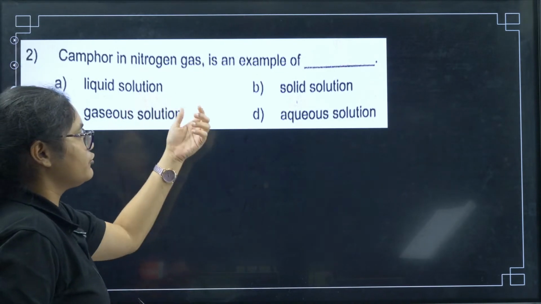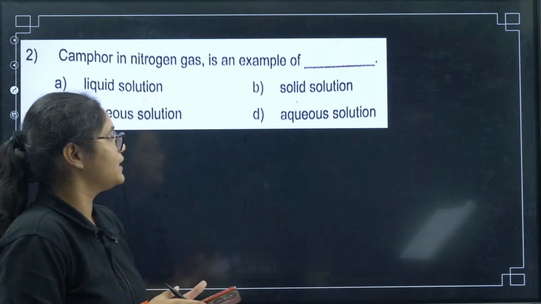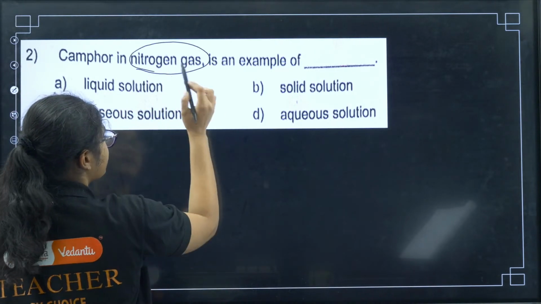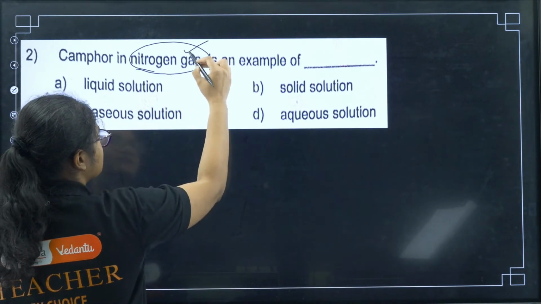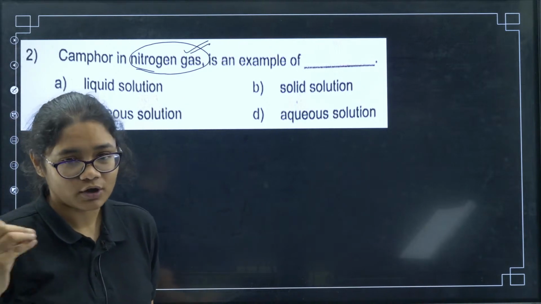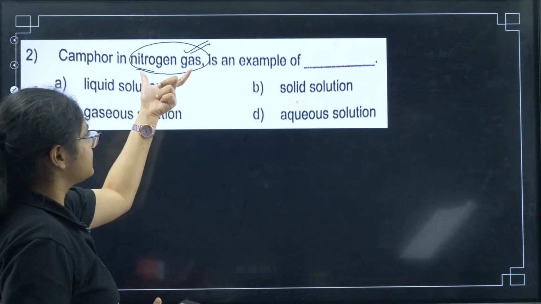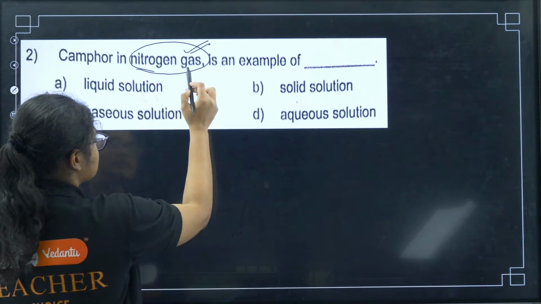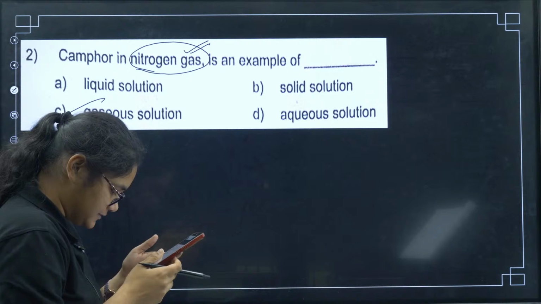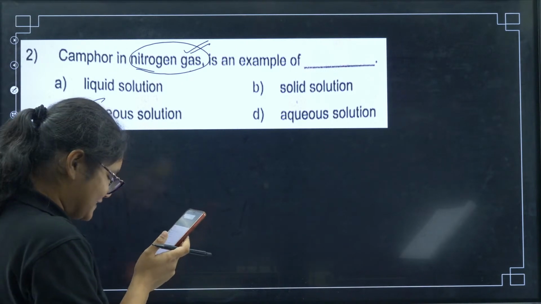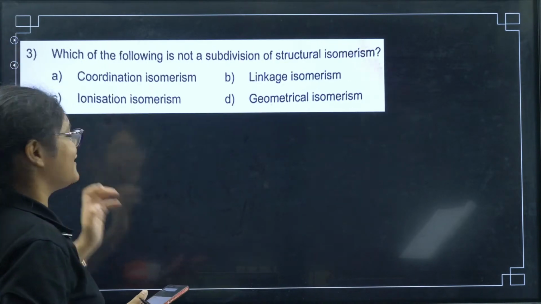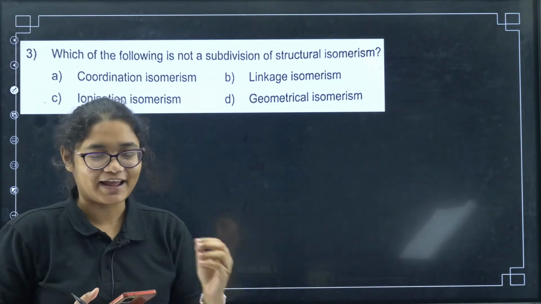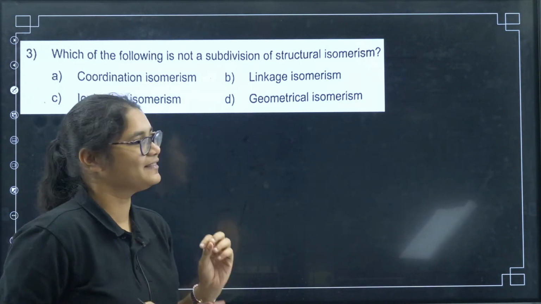Next, camphor in nitrogen gas is an example of. Whenever the state of the solution is determined by the physical state of the solvent, right? Now nitrogen gas is the solvent, camphor is the solute in that. Because the solvent is gaseous, the solution will be a gaseous solution. Yes, I am very happy, definitely, because the exam was really good and I hope most of you would have done really good in the paper.